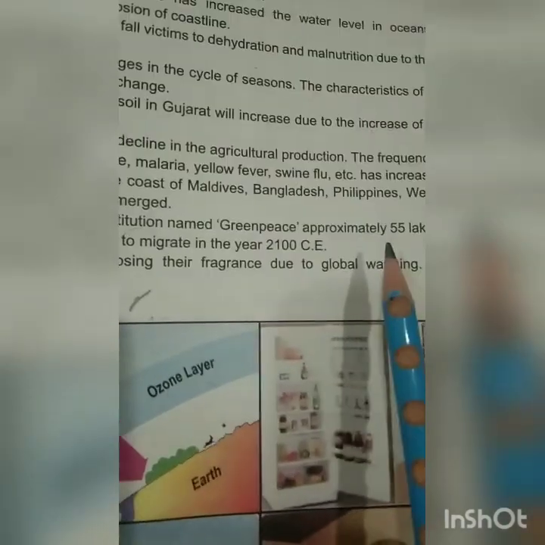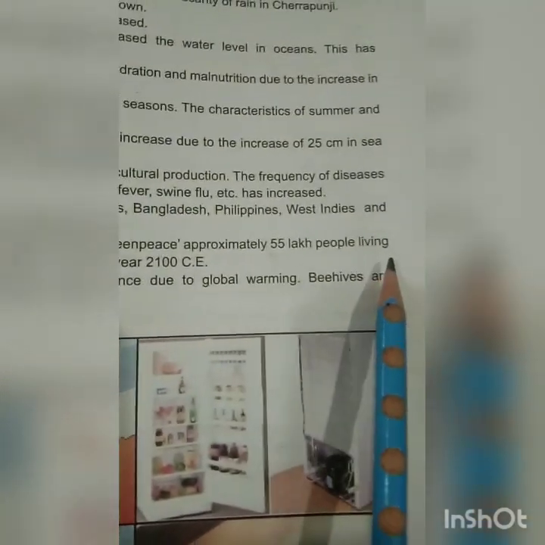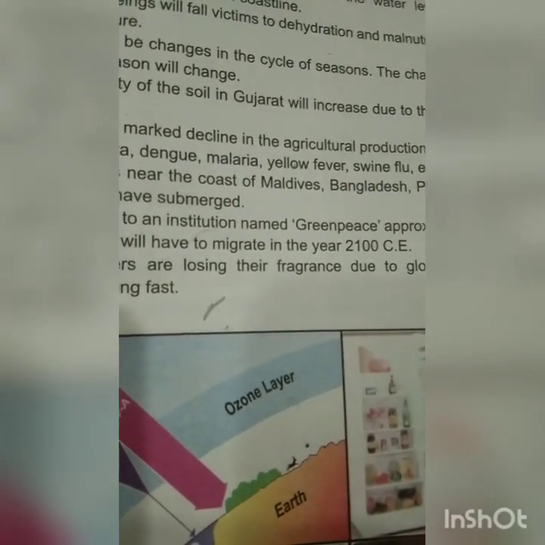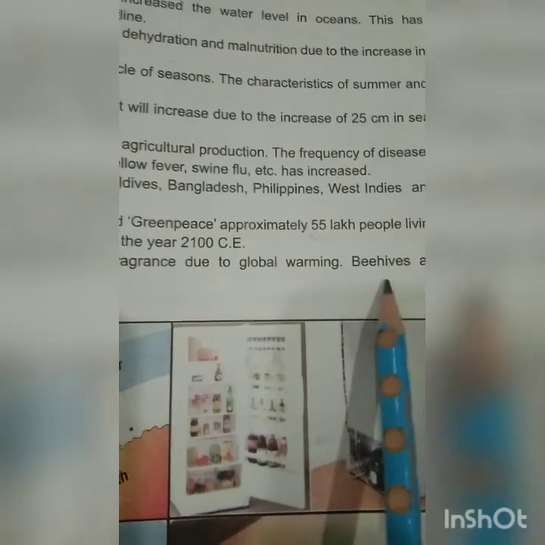The areas near the coast of Maldives, Bangladesh, Philippines, West Indies and Australia have submerged. According to an institution named Greenpeace, approximately 55 lakh people living in Gujarat will have to migrate in the year 2100 CE. The flowers are losing their fragrance due to global warming. Beehives are disappearing fast.